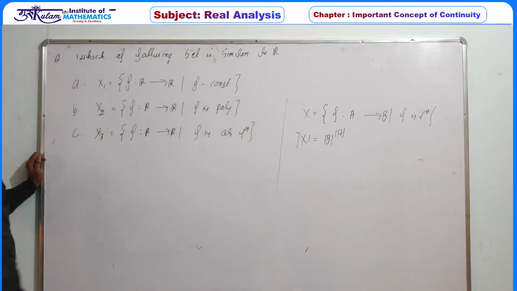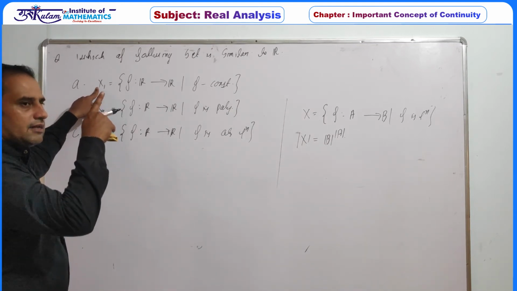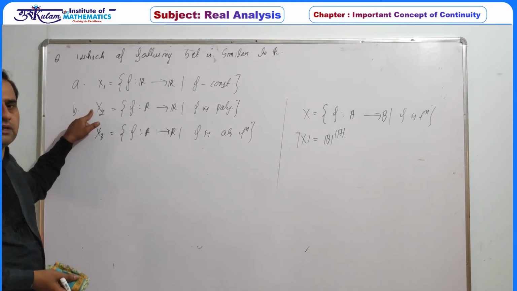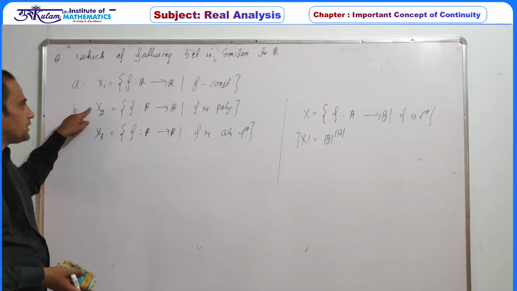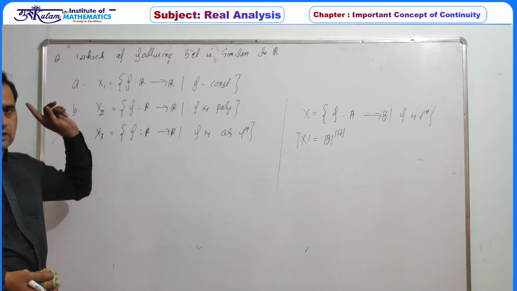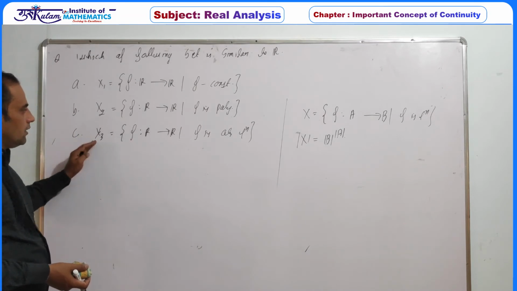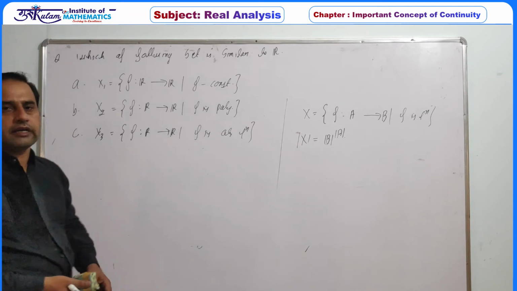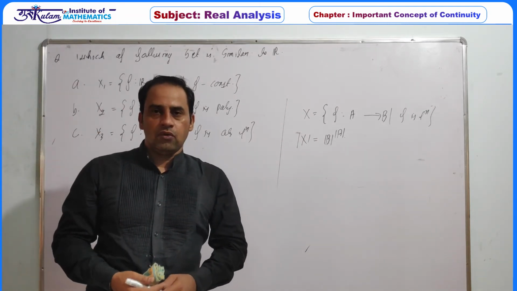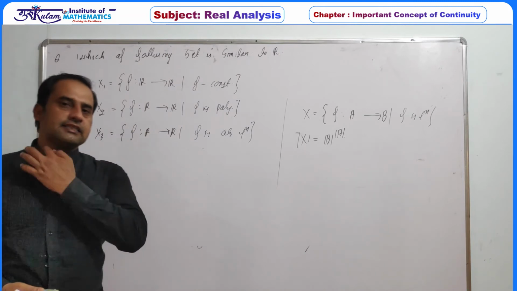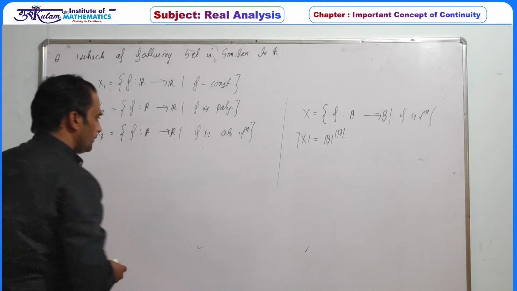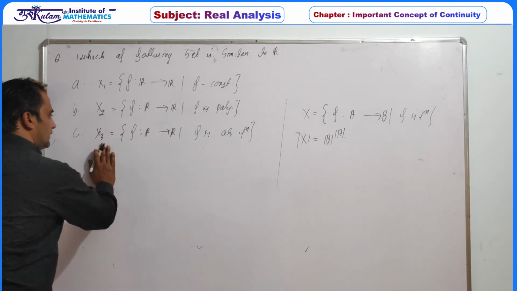Now in the first case, there are uncountably many functions, so the cardinality of x1 is at least the cardinality of R. Similarly, there are uncountably many polynomials with real coefficients, so the cardinality of x2 is again greater than or equal to the cardinality of R. And x3 contains x2 and x1, so the cardinality of x3 is also greater than or equal to the cardinality of R. Now if we prove that x3 is similar to R, then definitely x1 and x2 are also similar to R. So let's come to x3.